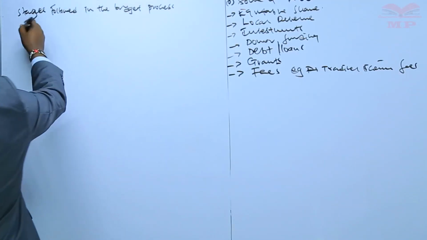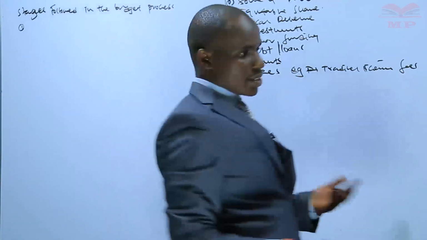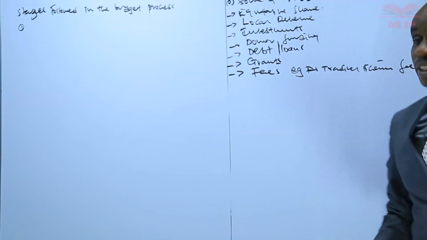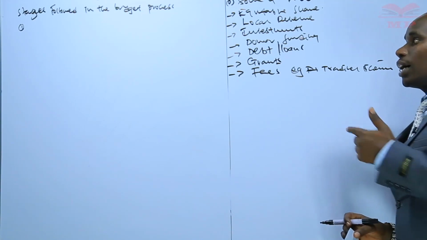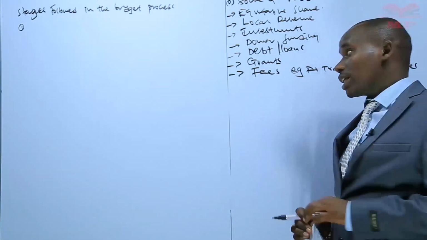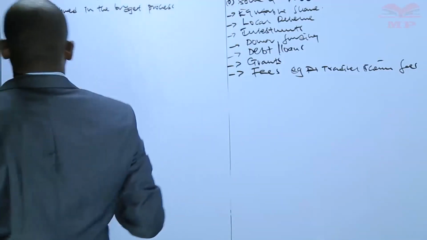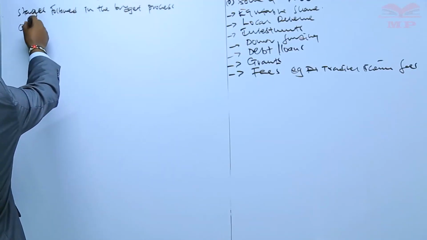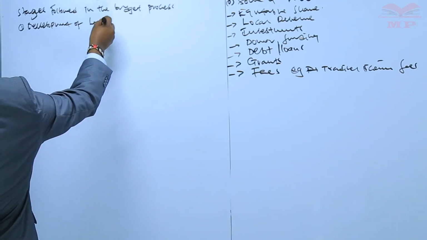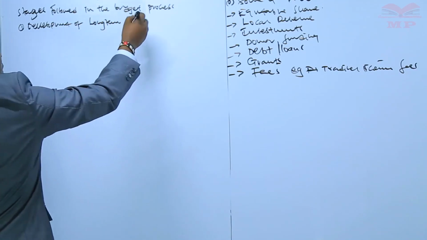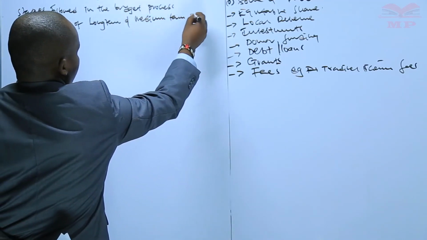And these stages include, we are saying for the government to develop a budget, there are some steps that are supposed to be followed. And this is done in each and every financial year, because the budget is done every year. It has to be read every year. So we have some stages that we tend to follow. Stage number one is development of long-term and medium-term planning.